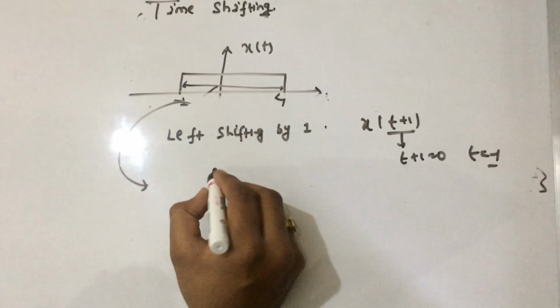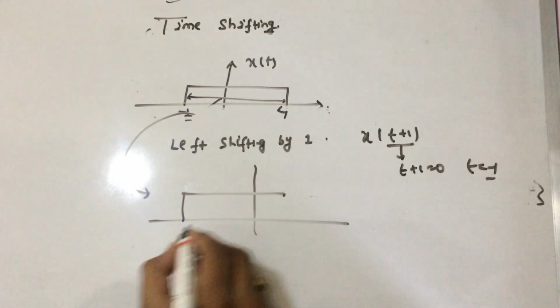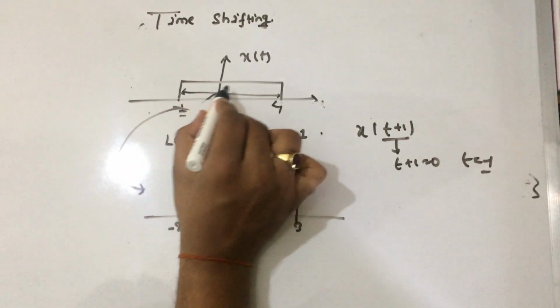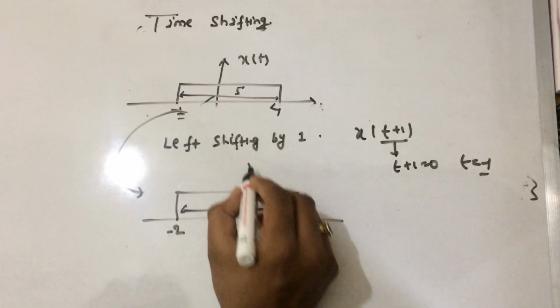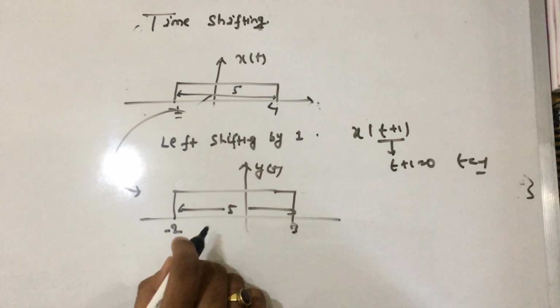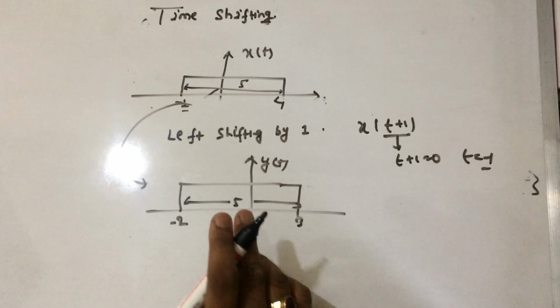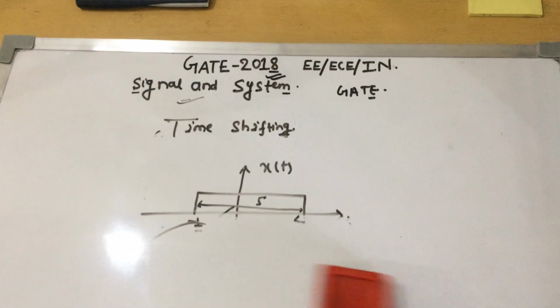Then the -1 position goes to -2, and 4 comes to 3. The width here is 5, and the width there is the same 5. So the width remains unaltered. Remember this. Simple, and right shifting occurs in the same way.